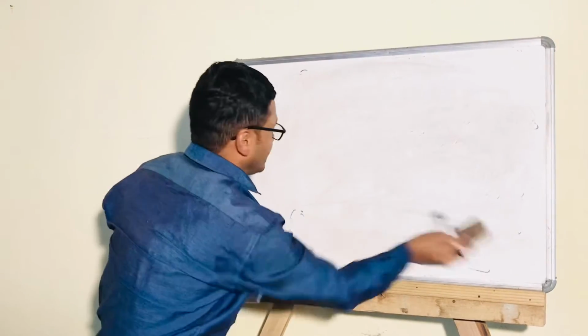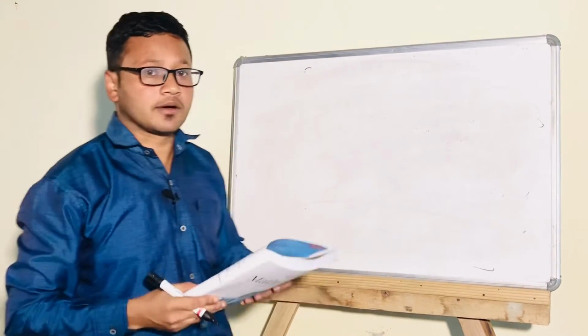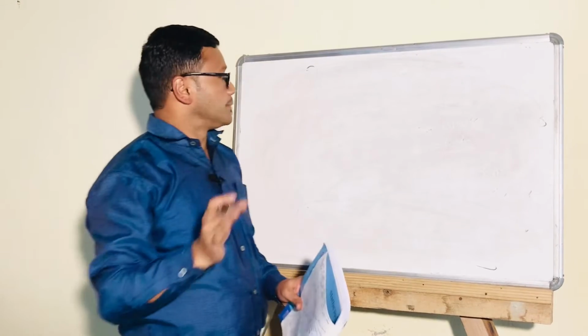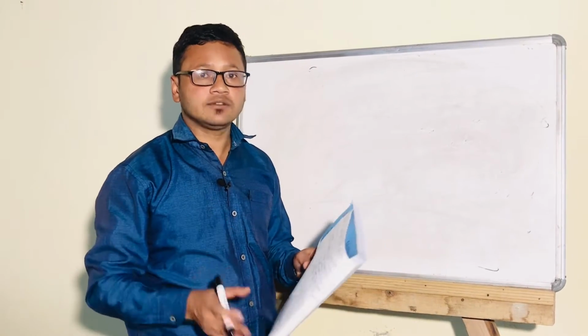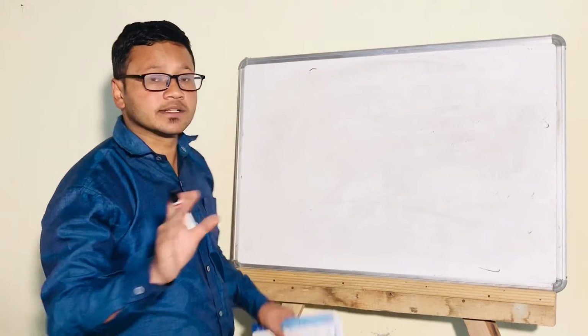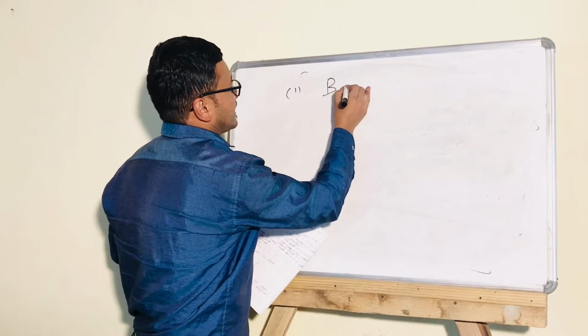Now I'll write the questions and show how to solve the problems. But before solving the BODMAS questions, we need to know the order of removing the brackets. Number one, bar brackets.